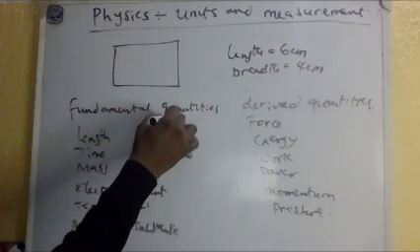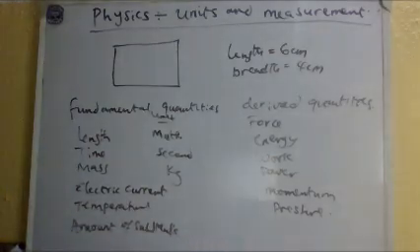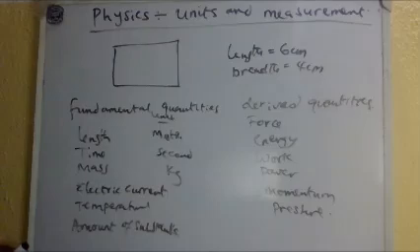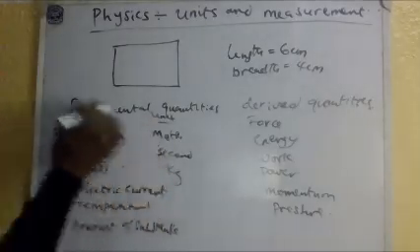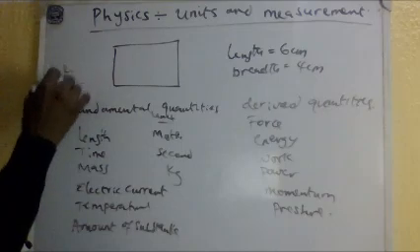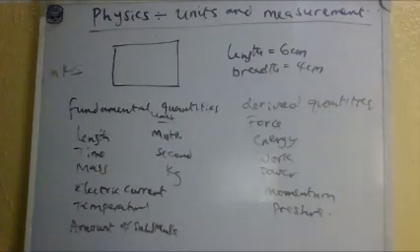Let me just put it under it. This one is kilogram. These are actually called the SI units. But before now, they called them the MKS. M is meter, K is mass, and S is seconds. But they call them the SI units.